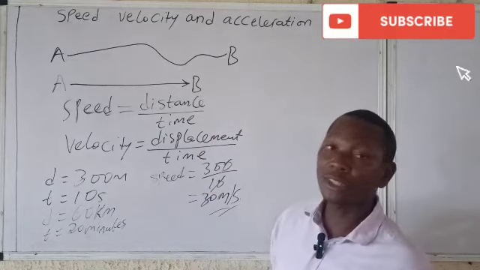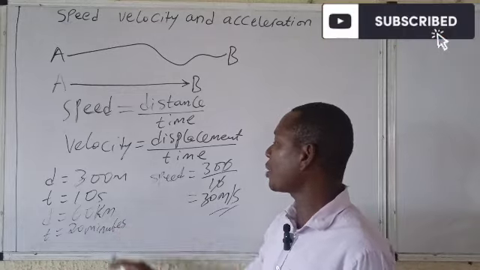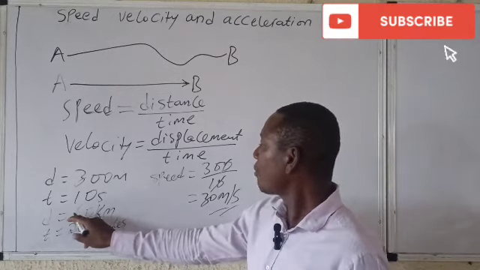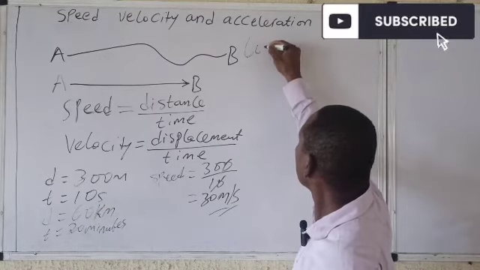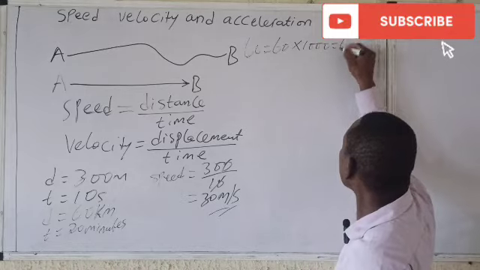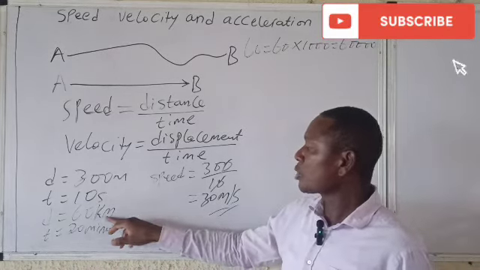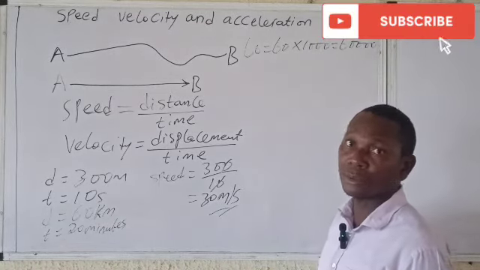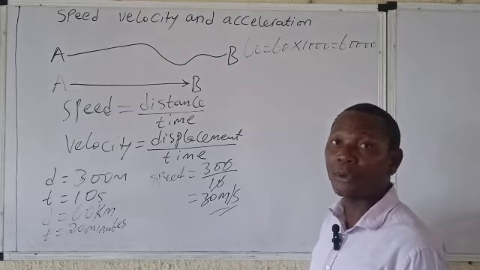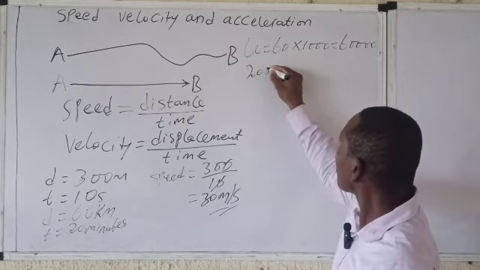Now, if I ask you to calculate the speed, for example, you have to convert this to what? Meters. You have to convert this to seconds. How do you do that? It's simple. To convert 60, you just multiply 60 by what? 1,000. And your answer is what? 60,000. Take note. To convert kilometers to meters, multiply the value by 1,000. To convert minutes to seconds, multiply by 60. So 20 times what?